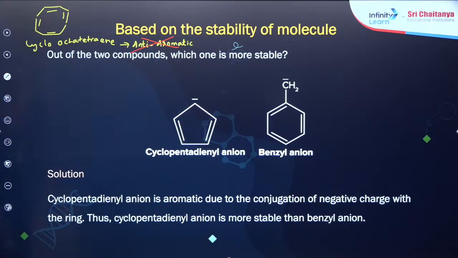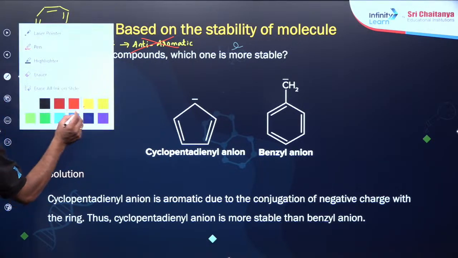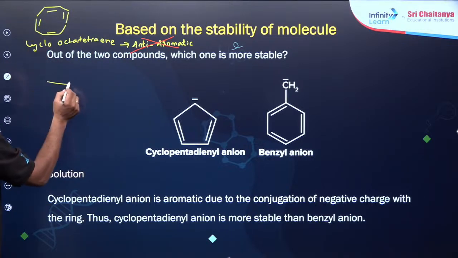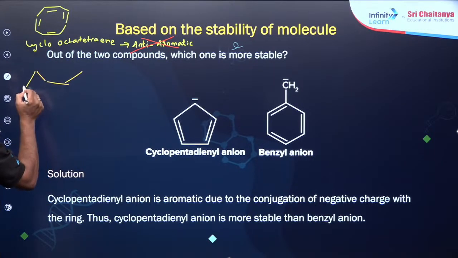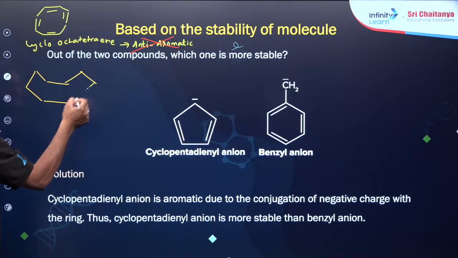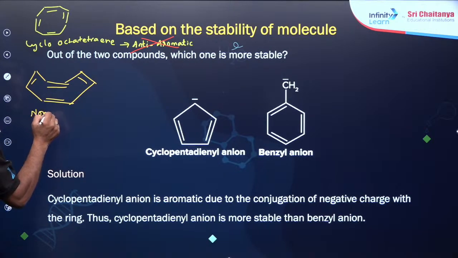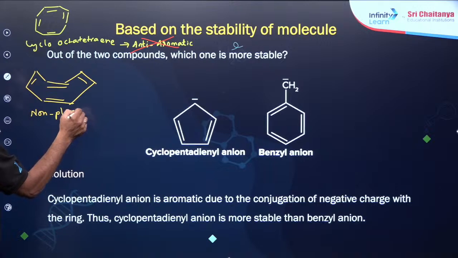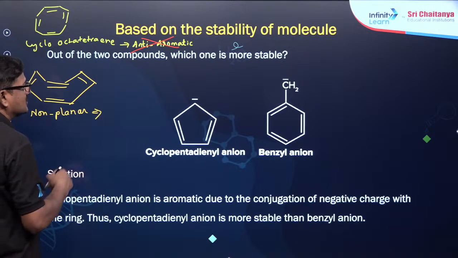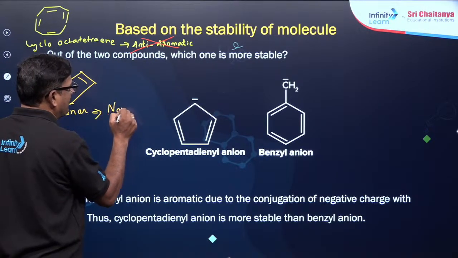No, it is not aromatic. It is going to be non-aromatic because its structure looks like this. It is non-planar. It is non-planar, so I want to say it is non-aromatic.